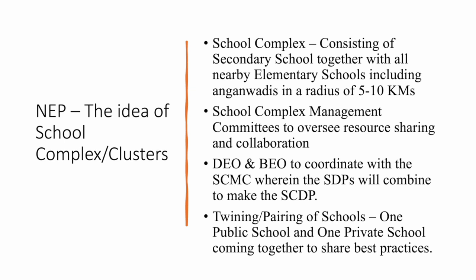Now there is another idea discussed in NEP, which is twinning or pairing of schools. So what can happen is one public school and private school, if they are nearby, they can be paired, they can be like twins, and they can collaborate. The best practices, everyone can learn from each other. So this is also a great idea. It need not be just exactly about private and public, it can be any two schools, and they can twin and learn from each other. Peer learning, like we talk about between students, between schools also this kind of peer learning can be there. Twinning and pairing of schools can be facilitated.